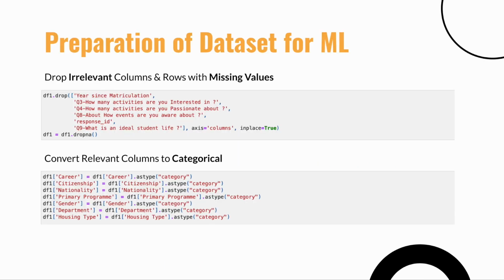Moving on to the preparation of the dataset. First, we will drop irrelevant columns which we think have no impact on the model, and rows with missing values using the dropna function. Next, we will convert the relevant columns to categorical for further processing.